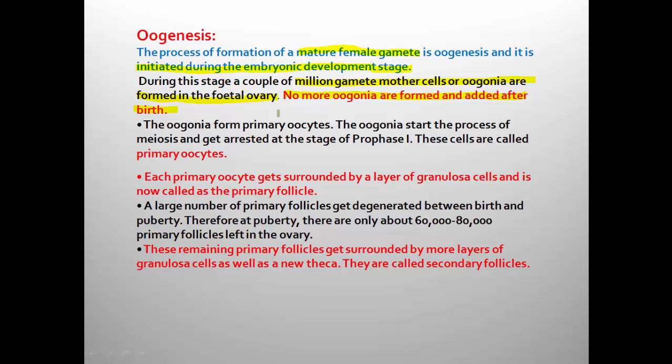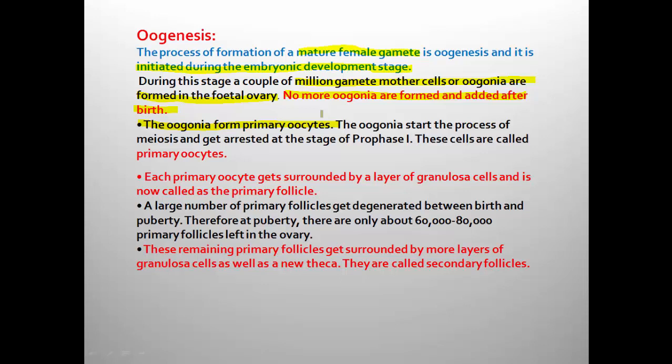Once the birth occurs in the female child, there will be no further production of oogonia, the gamete mother cells that produce the egg or ovum. Some of the oogonia produced in the ovary form primary oocyte. Why is the term oocyte? Because here we are studying oogenesis.